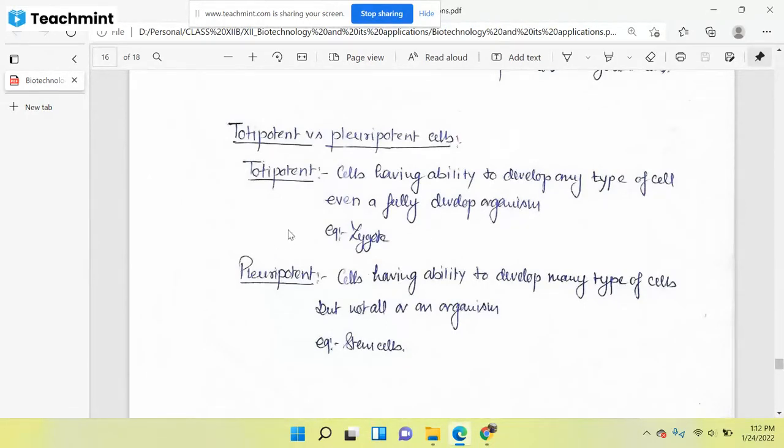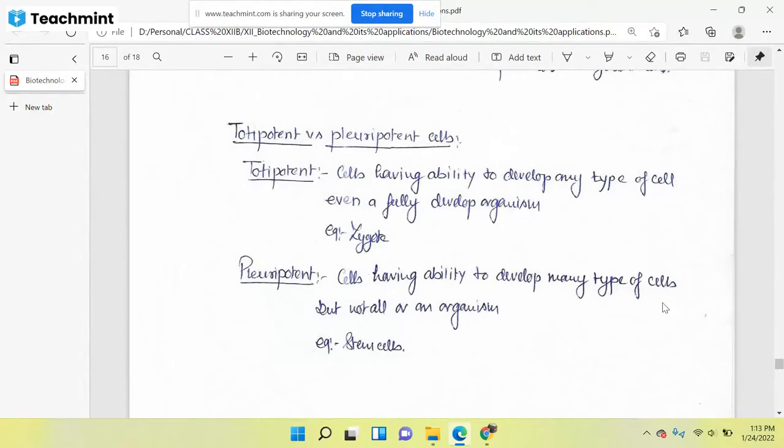Now, pluripotent. Pluripotent cells have the ability to develop many types of cells, not all. For the totipotent zygote, you know that it can differentiate into the whole organism. The same zygote makes each and every organ, each and every tissue of your body. But when we talk about pluripotent, you will see it forms only certain types of cells. Suppose we are talking about the ectoderm, it will form only certain organs. If we are talking about the mesoderm, it will also make only certain organs.